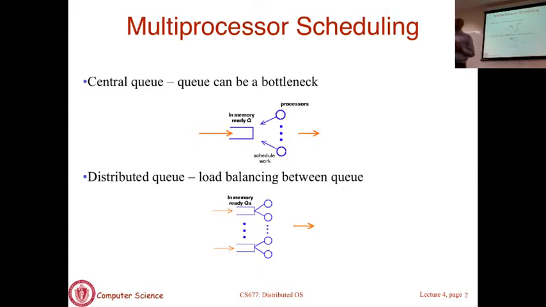Okay, so what's a way to deal with this situation? The reason bottlenecks are bad is that basically cores are idling. The CPU scheduler cannot run. It's waiting for the lock. It cannot grab a task and get it to run. Okay, if cores idle, utilization drops. So that's not good. So what do we do?